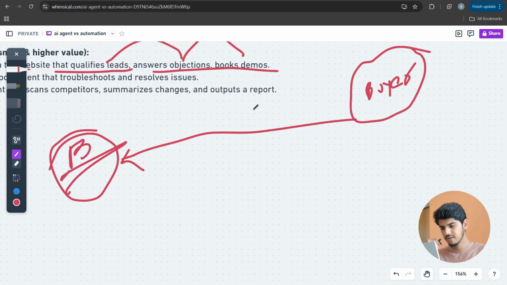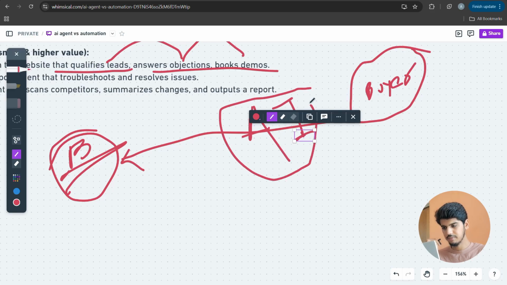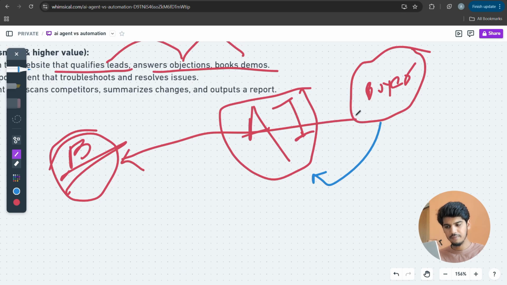If there is one more step, an AI agent basically, then this lead will come to the AI first. The AI is going to filter this lead and ask some questions: where do you want this property, what is your budget, all those things. Then it actually books the call meeting with the business owner. Now this lead is filtered. That means he actually wants a property, he doesn't just want to explore. It saves the business time. It saves the business hours.